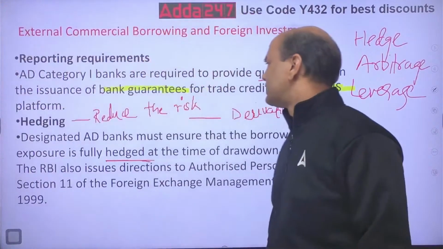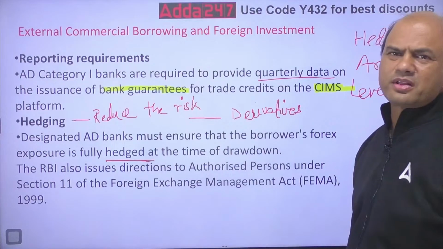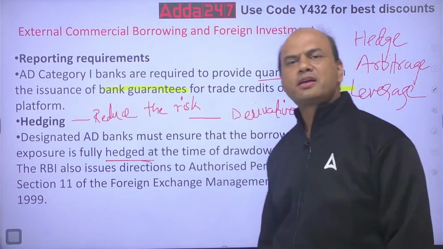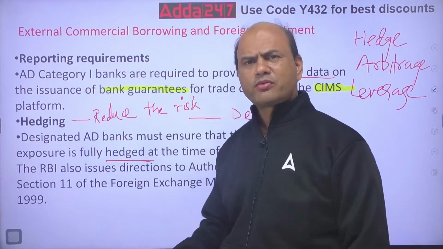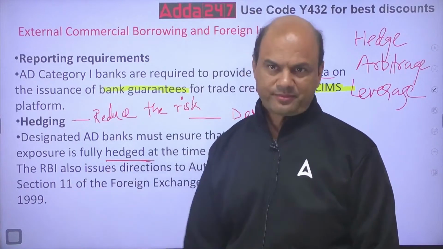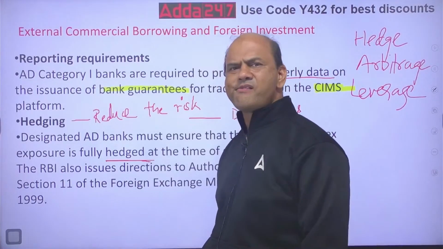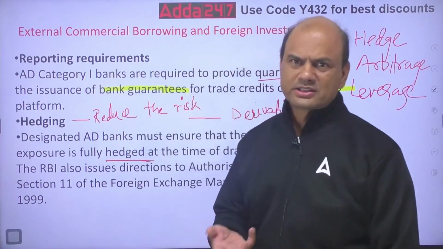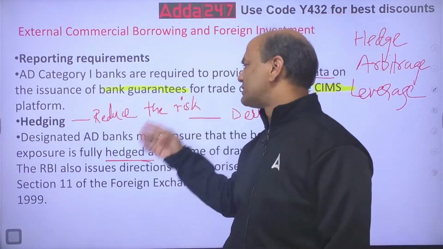Hedging means reducing the risk. Reducing means what? See, why do you buy insurance for your bike, for your car? Why do you buy it? Tomorrow if there is an accident, then you'll get some money, isn't it? So what are you doing? You are reducing the risk. That's the only reason. Hedging means reducing the risk.